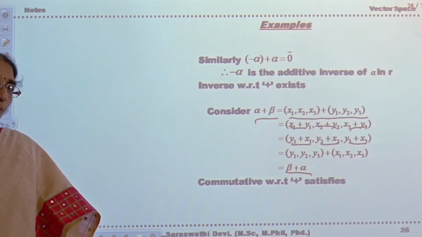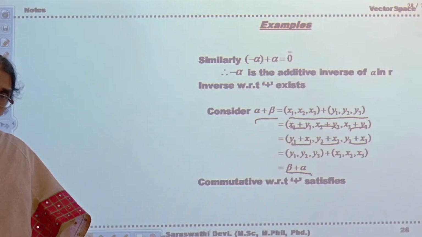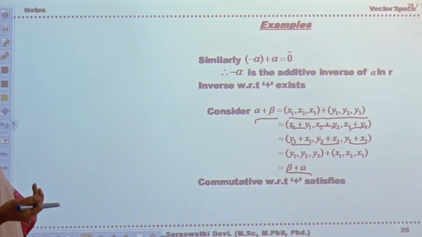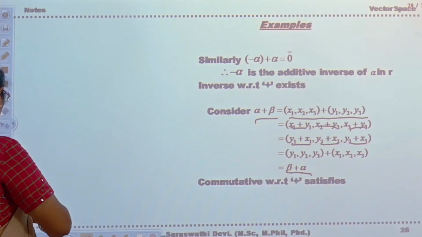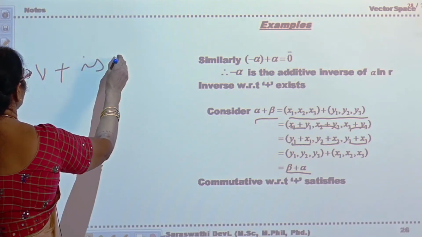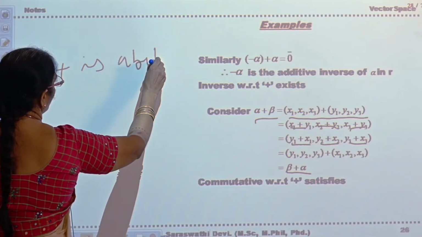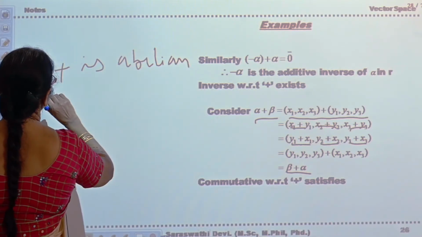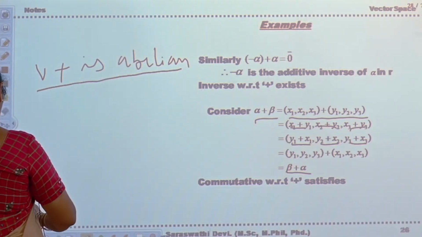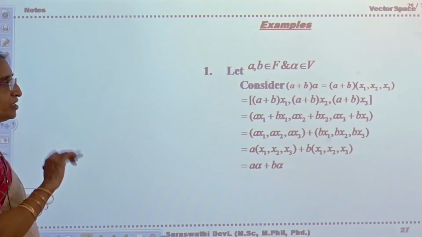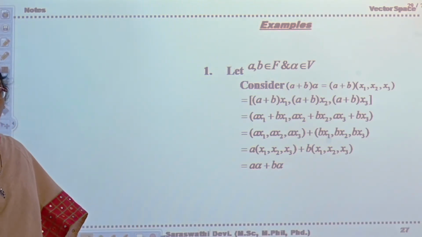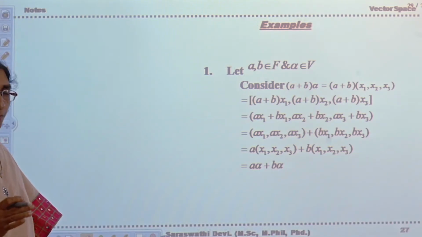So the 5 properties of an abelian group are satisfied by V with respect to vector addition. Therefore, you can say that V plus is abelian. This is the first property for any set to be a vector space that you have verified. The second one, by definition you have seen: scalar multiplication is closed. Okay. The second property is also okay.